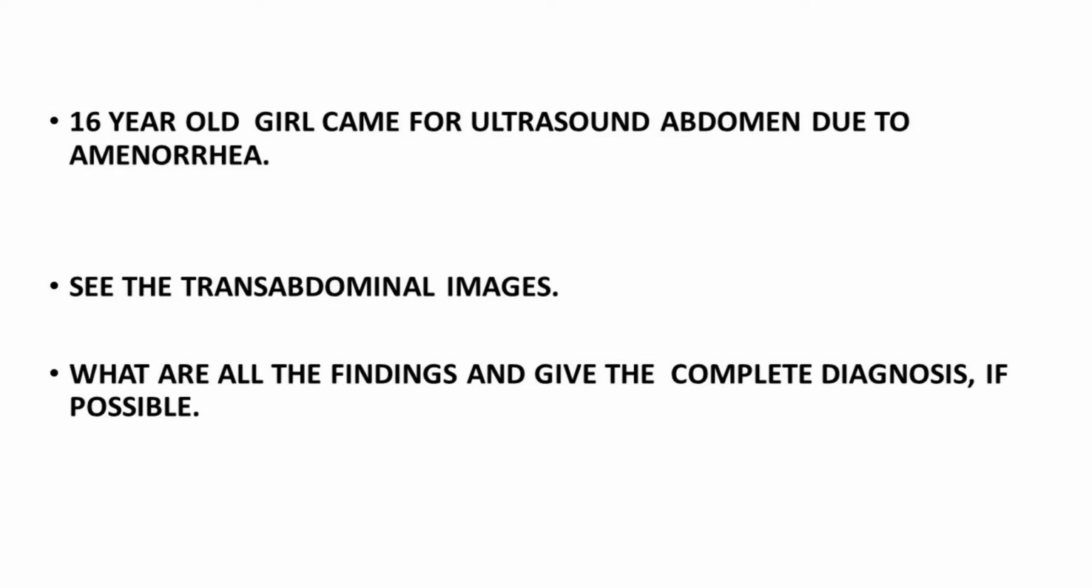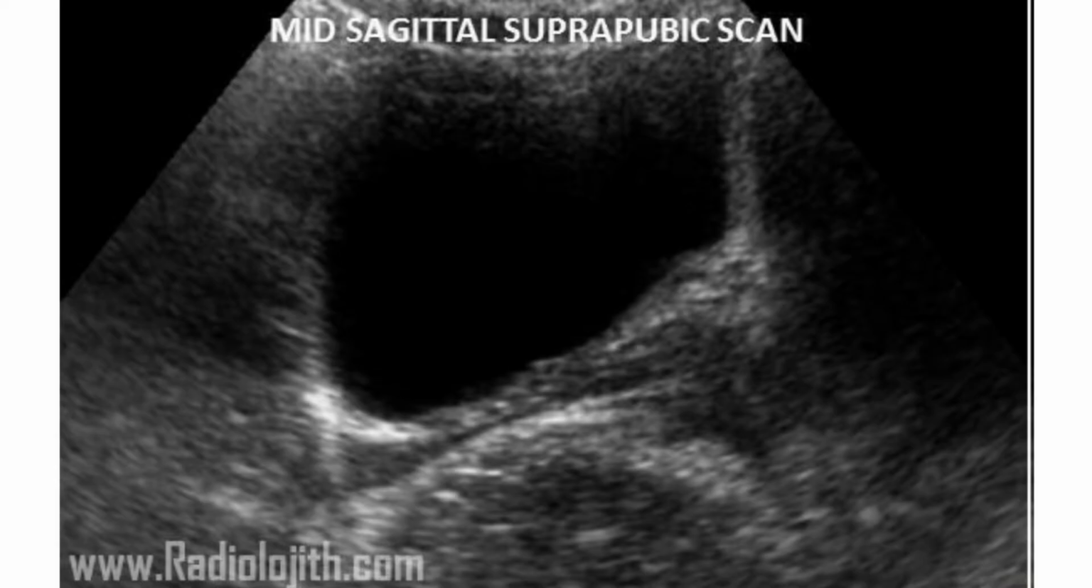A 16-year-old girl came for ultrasound abdomen due to amenorrhea. You can see the transabdominal images. What are all the findings, and give the complete diagnosis if possible?